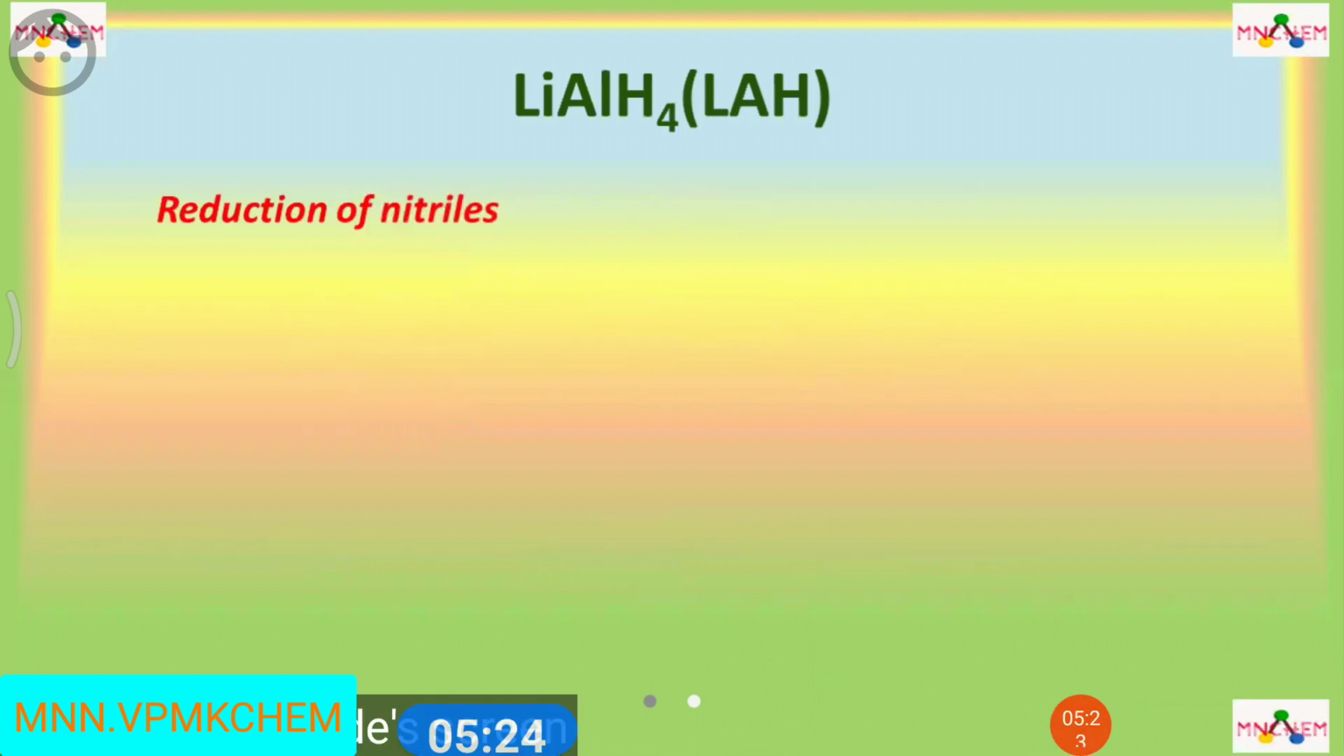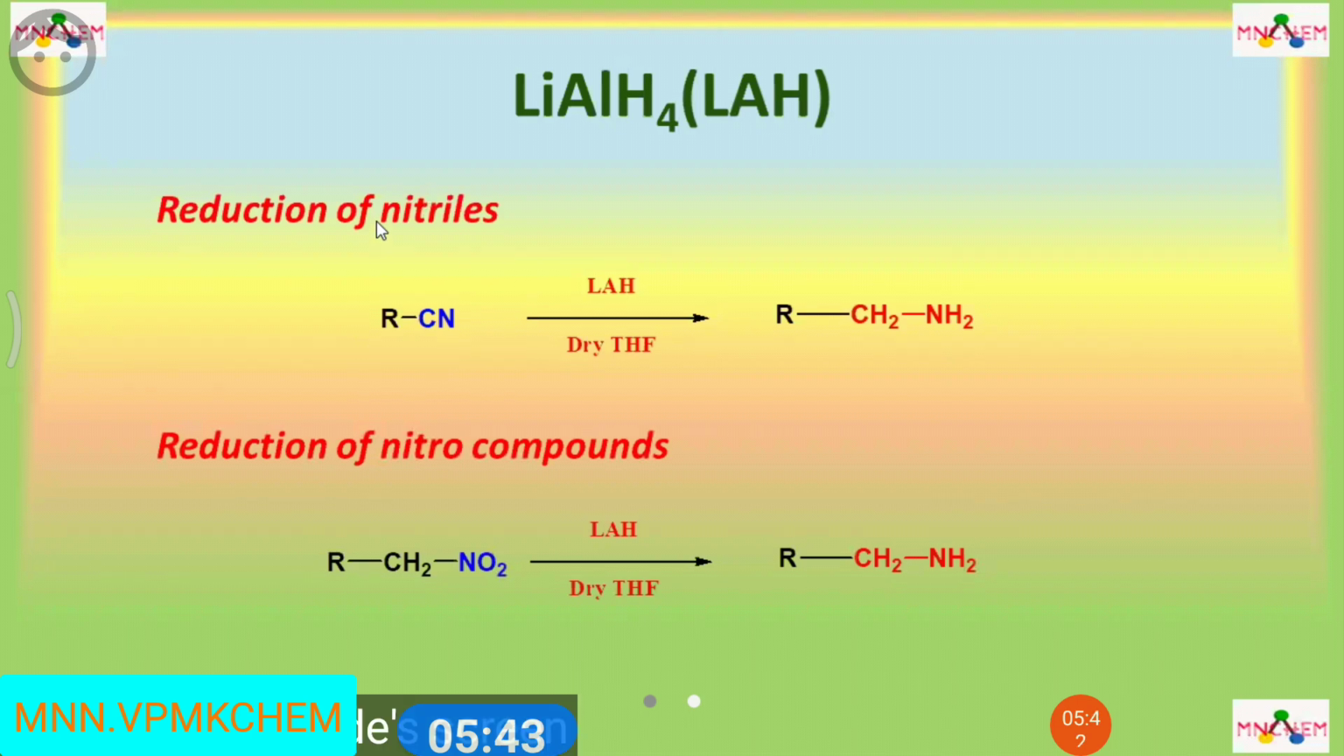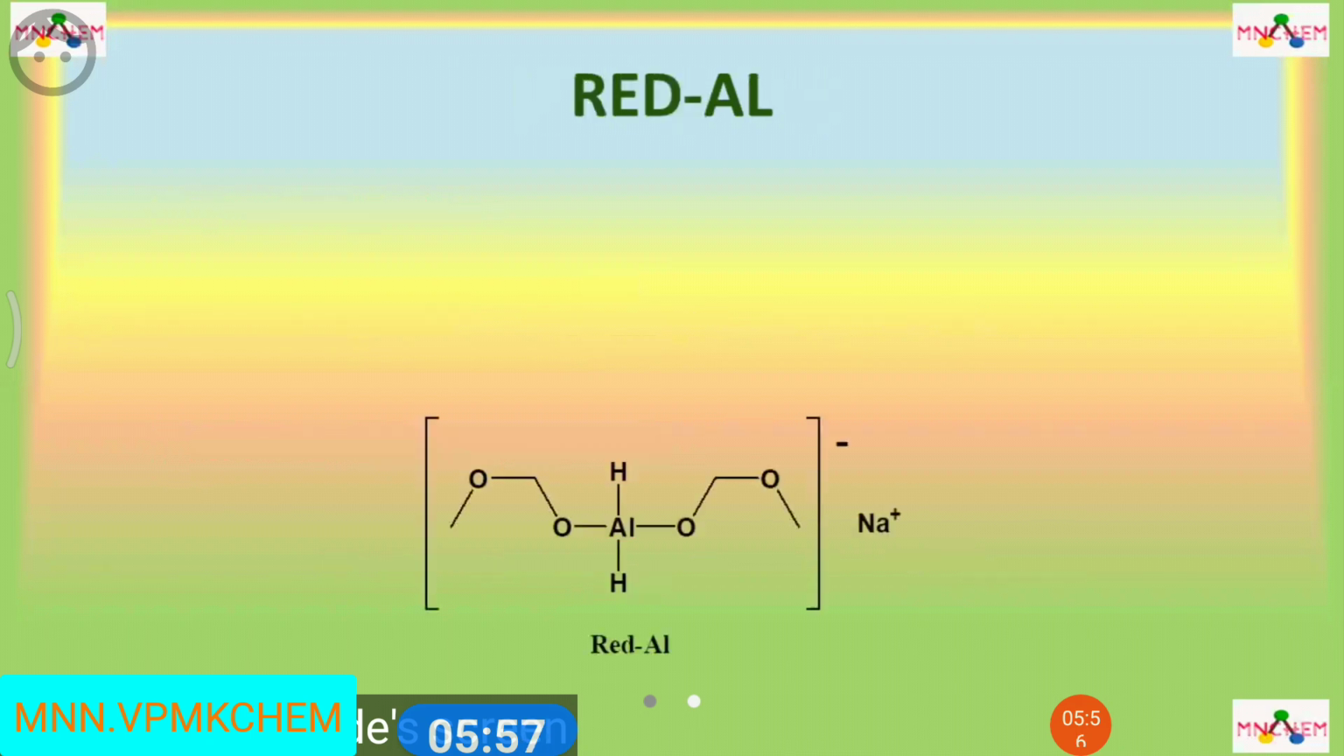Next, use of LAH for the reduction of nitriles. Nitriles will be reduced to the primary amines, whereas the nitro compounds are reduced to amines using LAH. So these are the few polar unsaturated functional groups reduced by lithium aluminum hydride to the corresponding products.